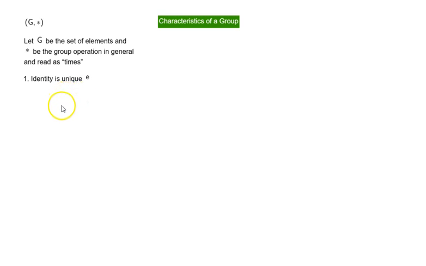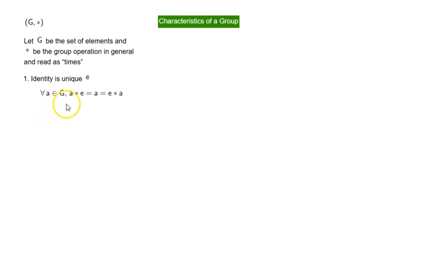So let's say we have a group, and let G be the set of elements and star be the group operation in general. To be able to say it fluently, we just read it as star, whatever the type of operation it is. So now we know existence of identity is an axiom. Here we are saying identity is unique. That means there is only one identity in a group.